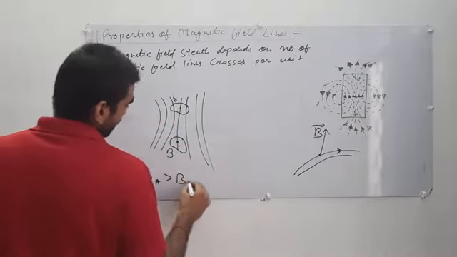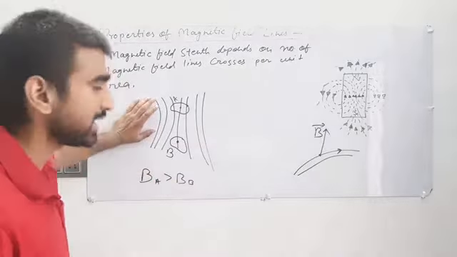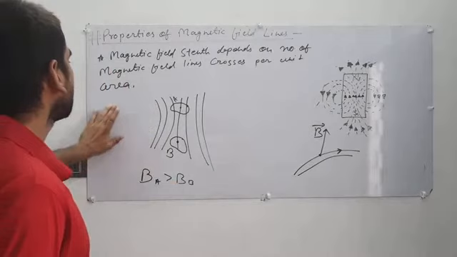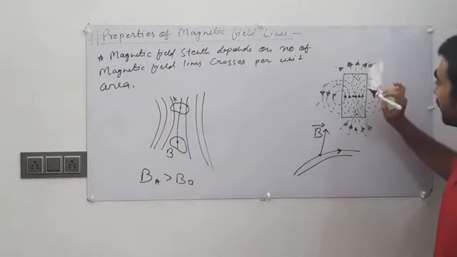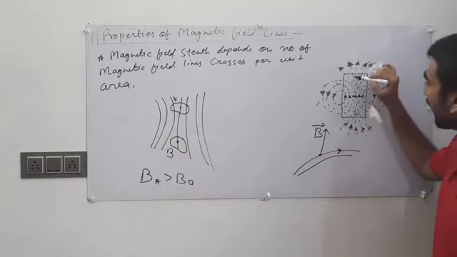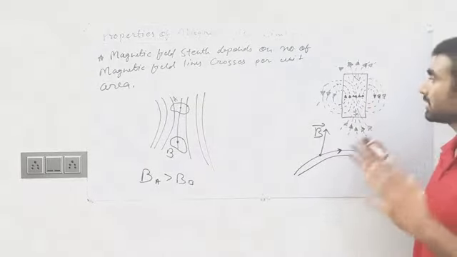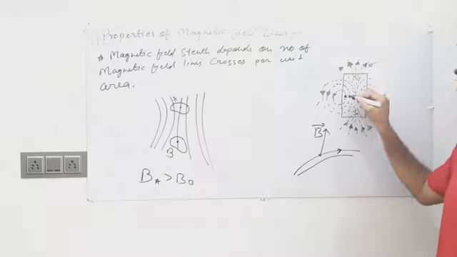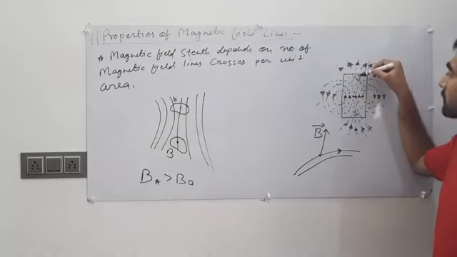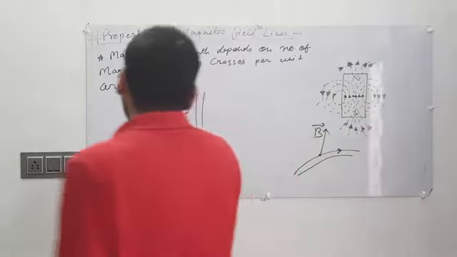So this is the point which I want to say to you. If you see in this magnet, the magnetic field strength at this point is greater than the magnetic field strength at this point, because at this point the concentration of magnetic field lines is much more. That's why the magnetic field strength is higher at this area.